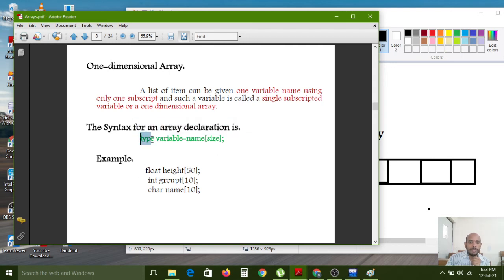The array creation syntax is the same: data type and variable name, and this is the size. Example, float height[50]. So 50 heights it can store inside this height variable. It allows 50 items. In the names variable, 10 items it can store, but of the same type of values. If you want to store a combination of letters and numbers, that is not possible in arrays, because arrays can raise an error at development time or execution time. It will show the error in the error window.